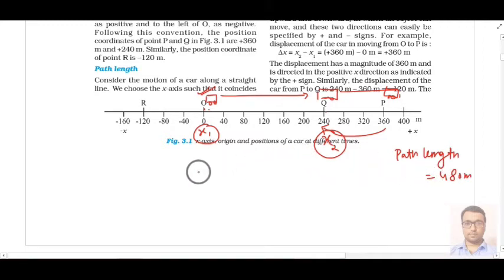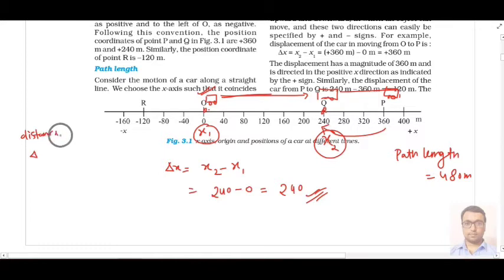But if I ask you what your displacement is, remember displacement is nothing but the difference of final position and initial position. The final position is 240 meter and the initial position is 0. So your displacement is 240 meter from O to Q. However, the actual path length is more than this. So one thing is clear from here, that the magnitude of distance may be equal to or greater than displacement.